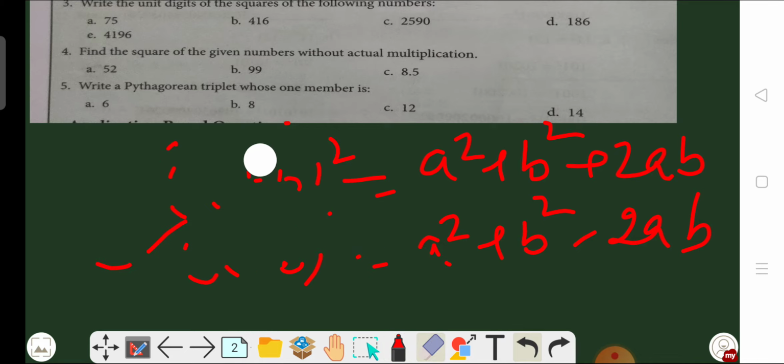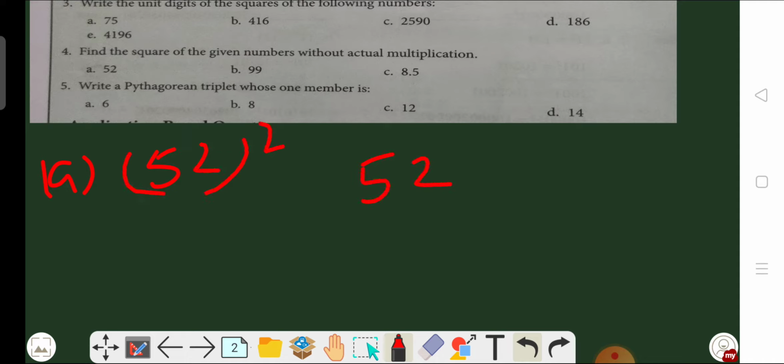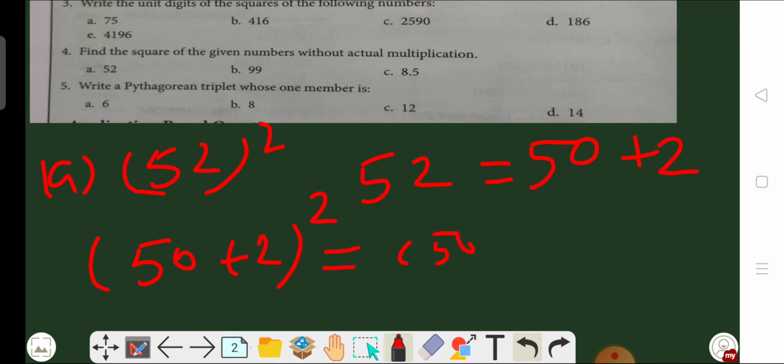Now look at question number 4. A part, you have to find the square of 52. So which property will you use? Look here. We can write 52 as 50 plus 2. Here our a is 50 and b is 2. So what you have to do? a square means 50 square, plus b square means 2 square, plus 2ab means 2 multiplied by 50 multiplied by 2. Okay. Now we have to solve this identity.